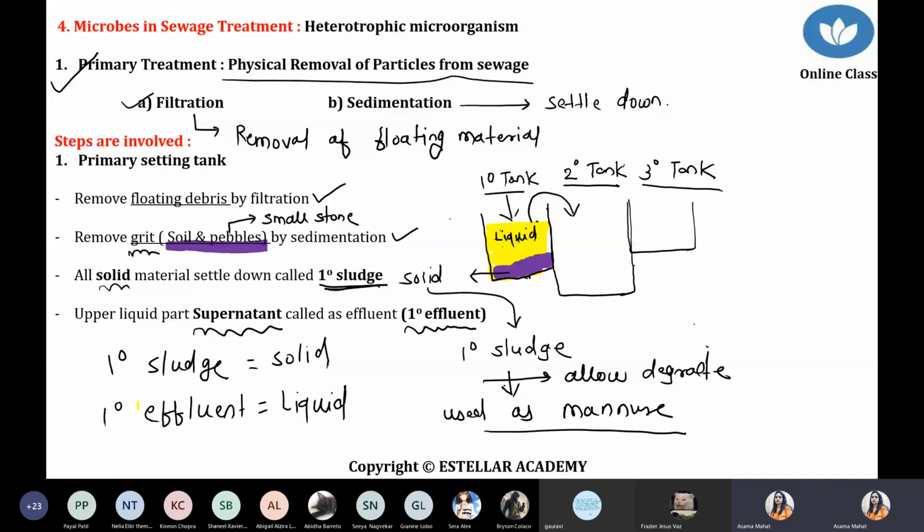Okay, fine. Next class we'll discuss secondary treatment, and about 20 questions are coming from the secondary treatment, where we have to use microbes. So after the Diwali vacation we'll continue this part. You only have to study up to here. I already told you what the syllabus is for your test. So during the vacation utilize that time, revise each and every point.